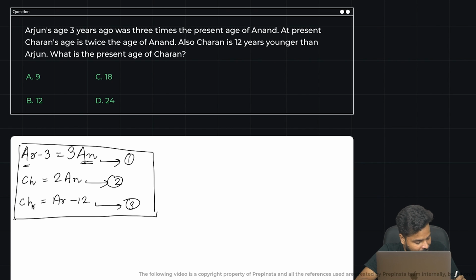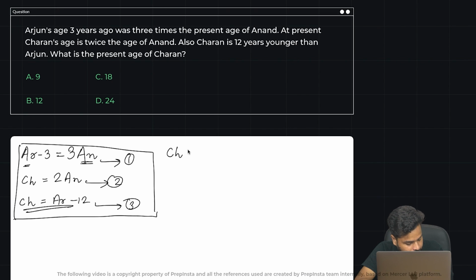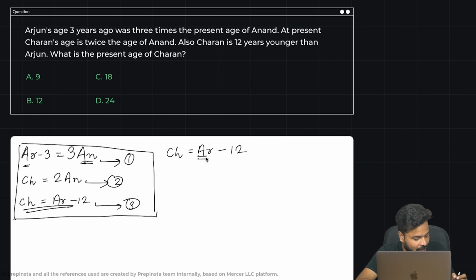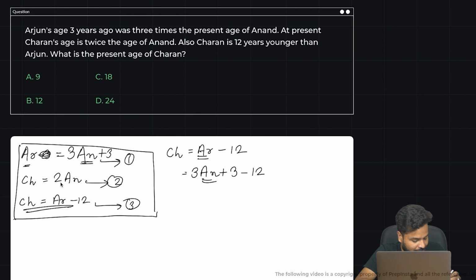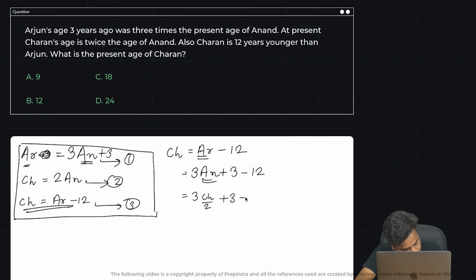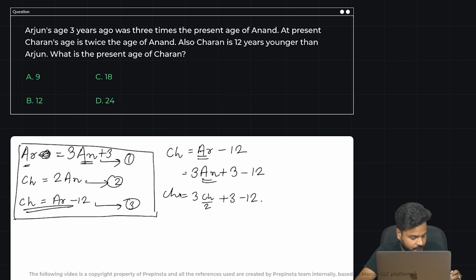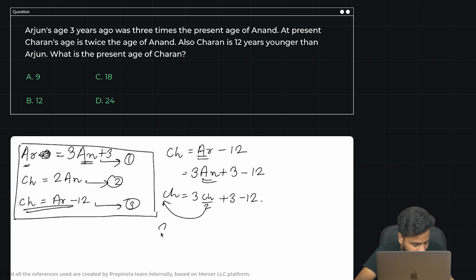So what I'll do is I'll take this particular equation from here. Can I substitute AR as 3AN plus 3? Yes? Okay. Can I now substitute AN as CH by 2? Right? Okay, so let me take this 2 here. I'll take LCM anyways.